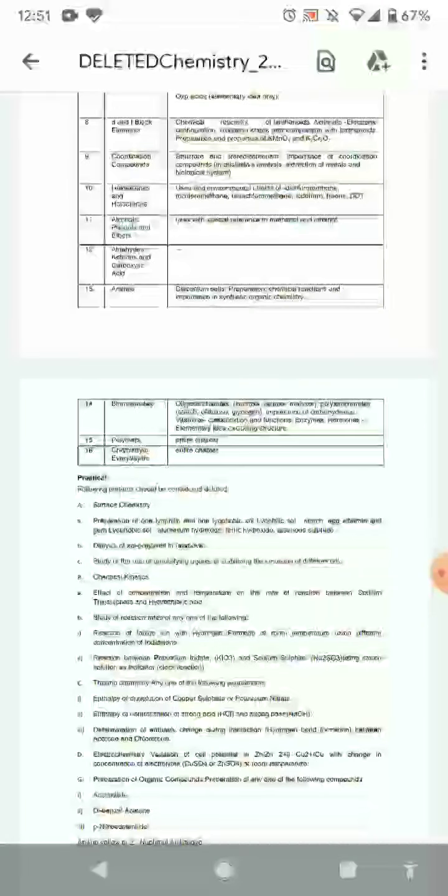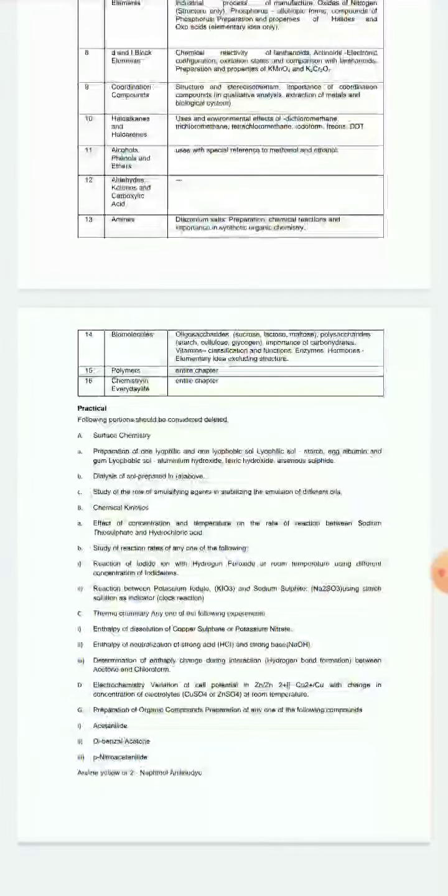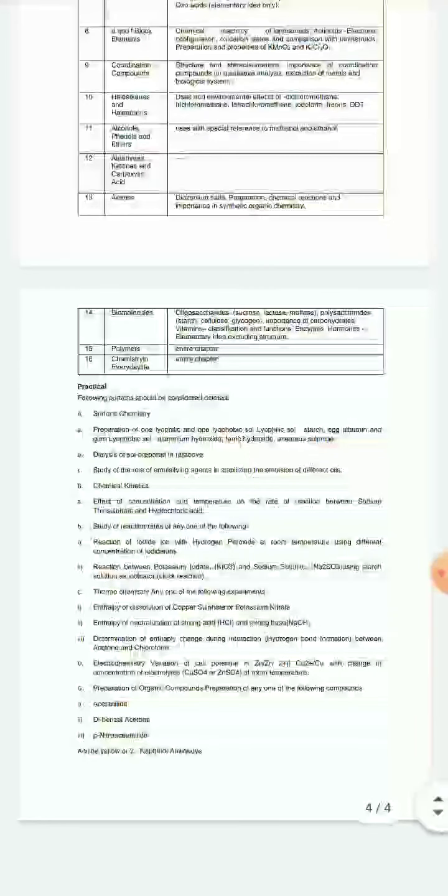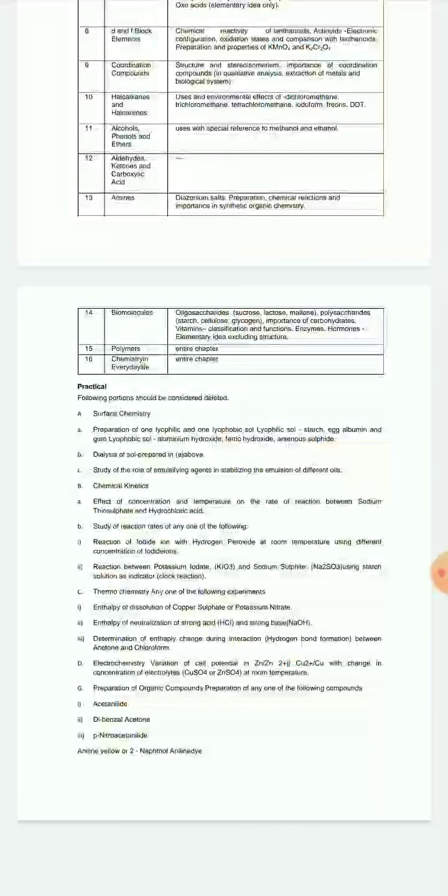From the 13th chapter, that is amines, diazonium salts, their preparation, their chemical reactions and importance in synthetic organic chemistry have been deleted. 14th chapter, that is biomolecules. From this chapter, oligosaccharides like sucrose, lactose and maltose, polysaccharides, starch, cellulose, glycogen, importance of carbohydrates, vitamins, classification and functions, enzymes, hormones, elementary idea of excluding structure.